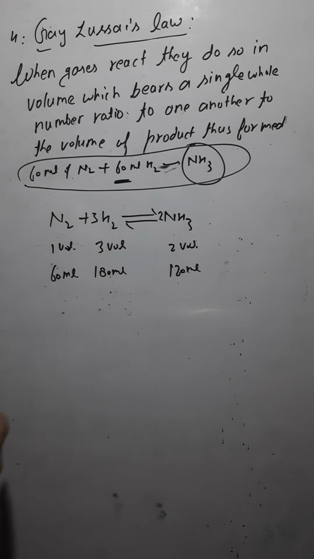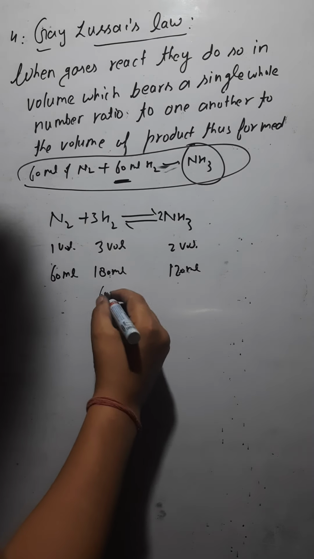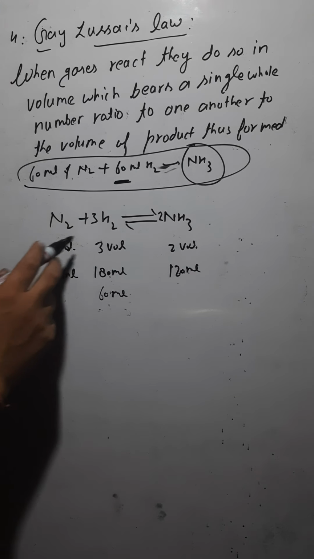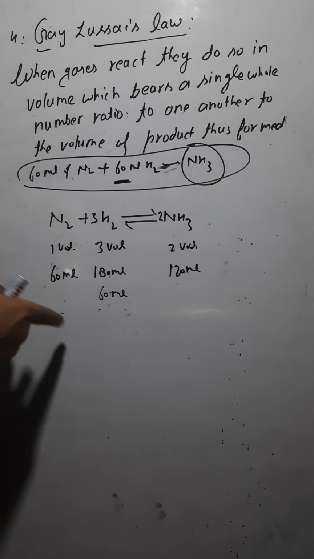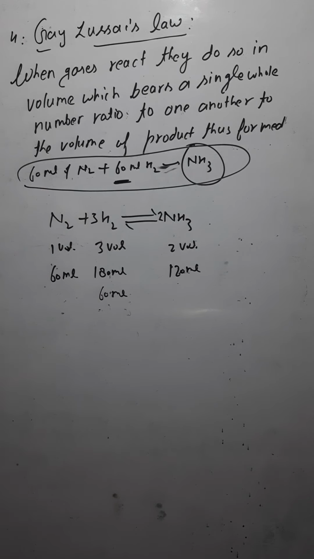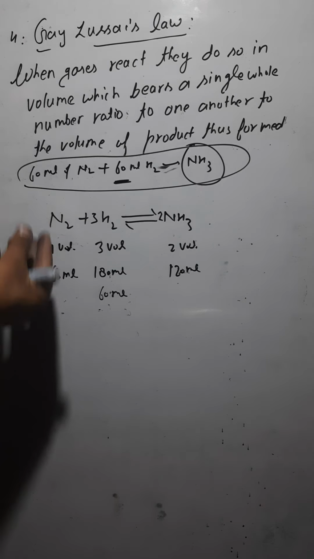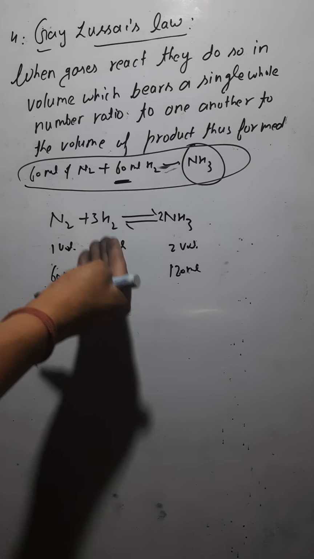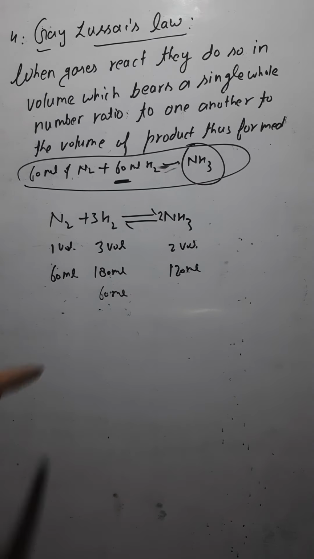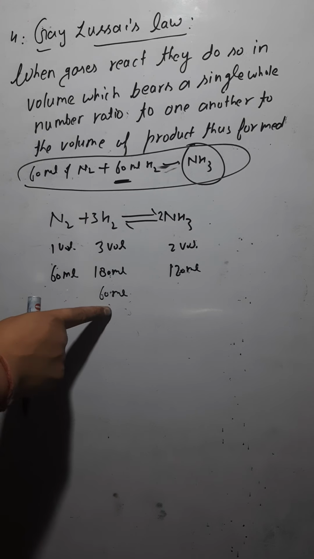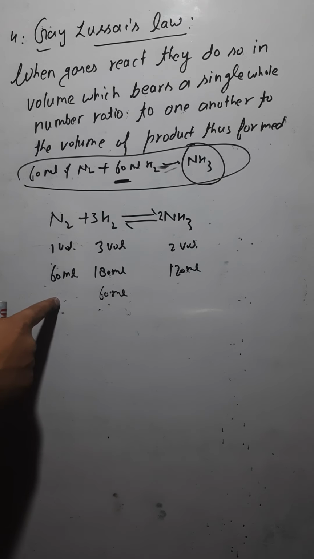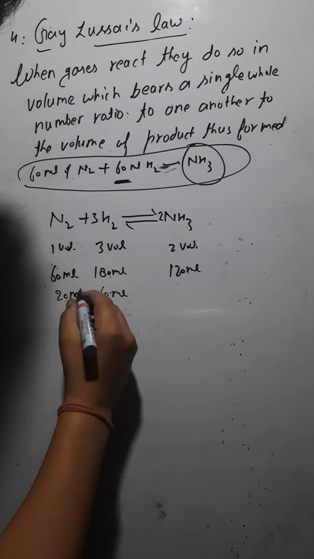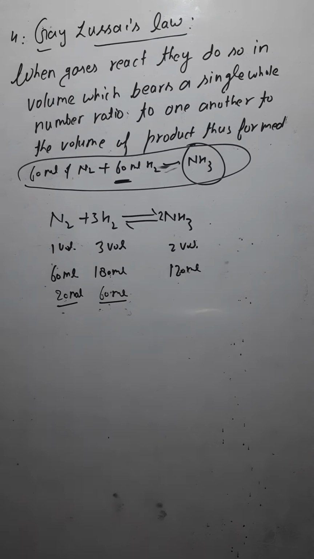The ratio is 1:3, because hydrogen is thrice the nitrogen. So you have 60 ml of hydrogen. How much nitrogen would you be taking? One third of 60, so you have to take 20 ml of nitrogen.